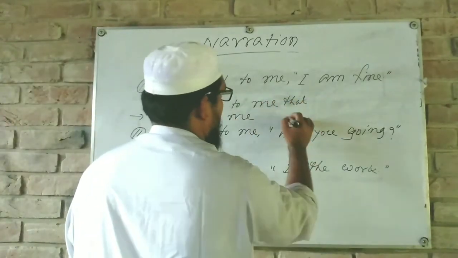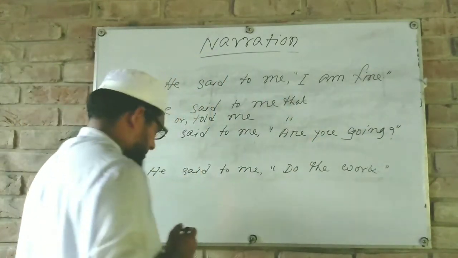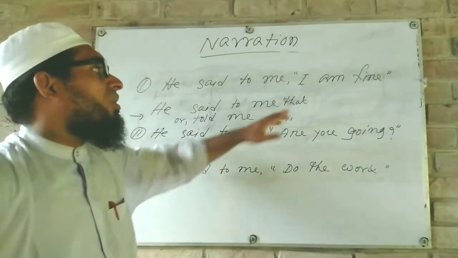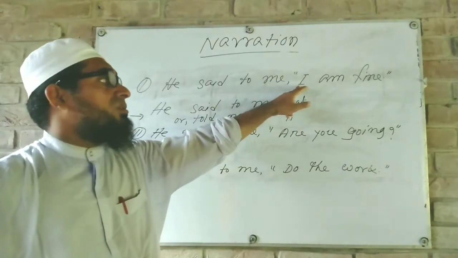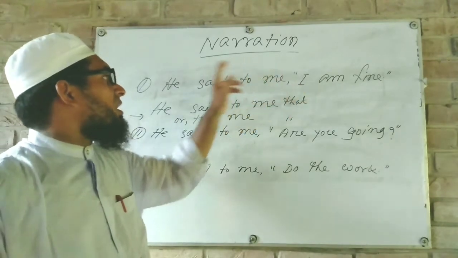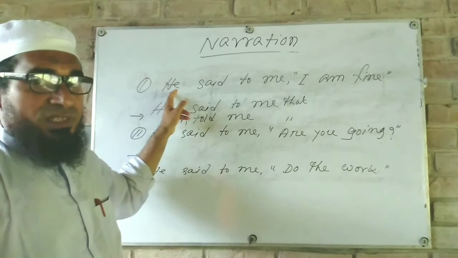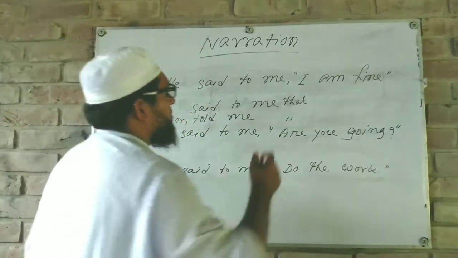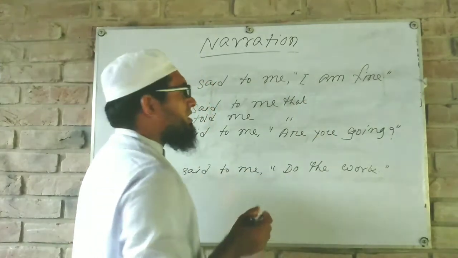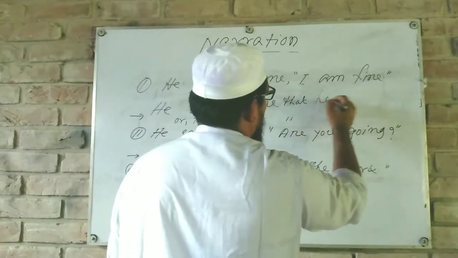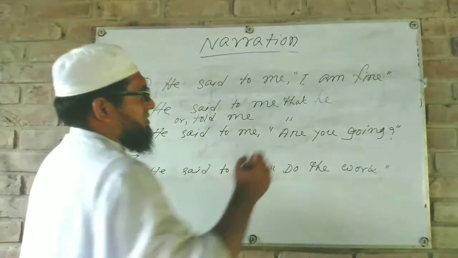Okay, told me that... If the person of the reported speech is first person, then we have to follow the subject of the reporting speech. So instead of I, here we have to write he. That he was.